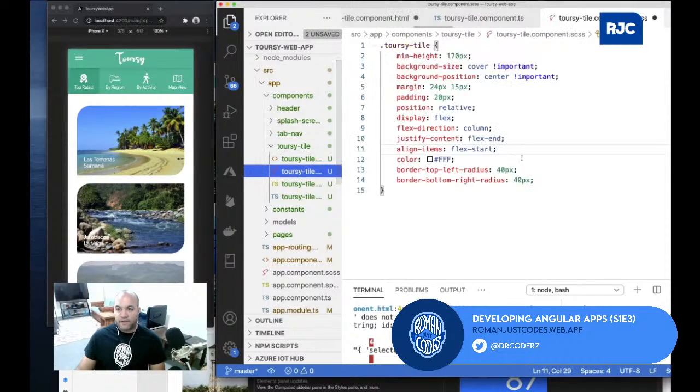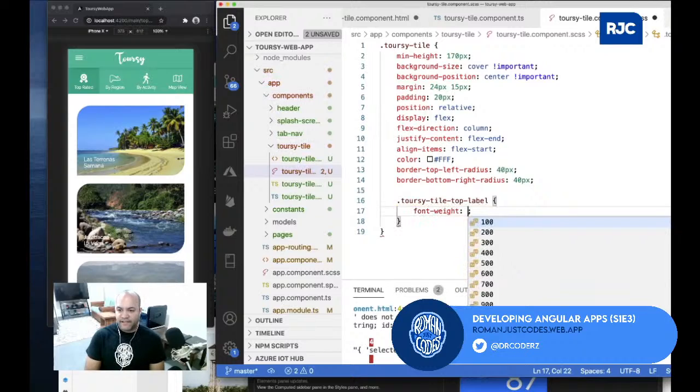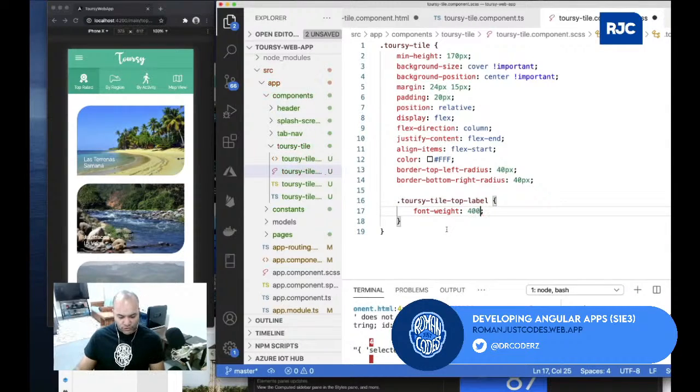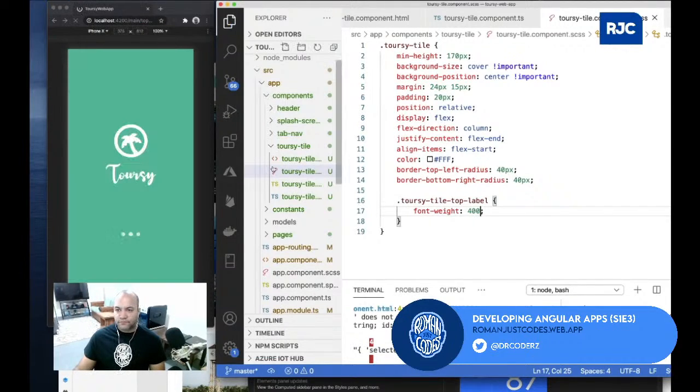Inside of my Toursy tile, the top label will probably have a bolder type of effect, right? So then I can say font weight, and for example 400. Let's try that. So if I do top label and I save that, actually I should save all because I haven't saved the markup.